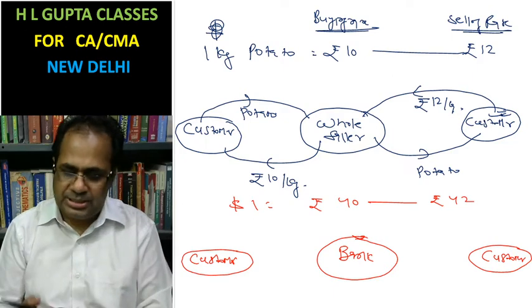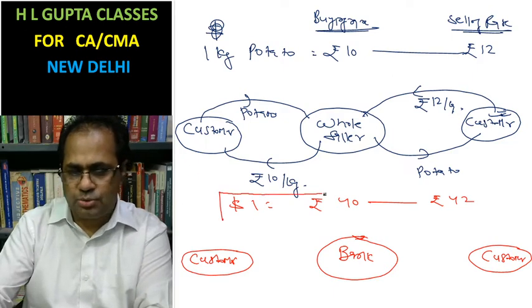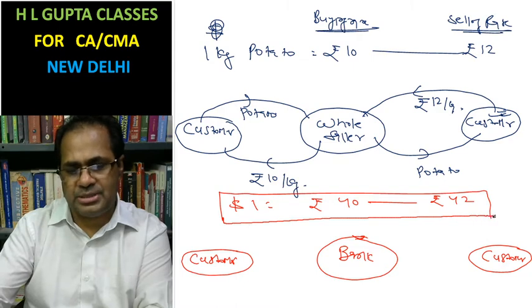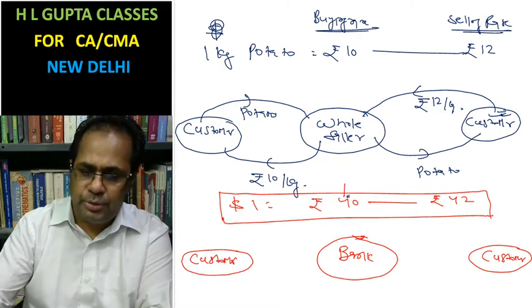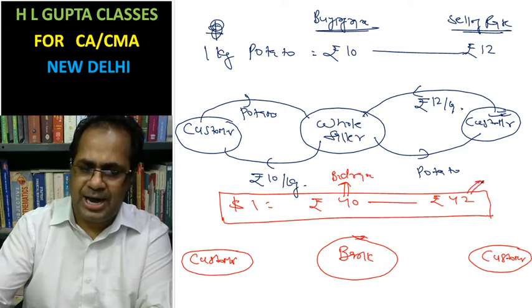And this quotation means the bank has quoted this quotation. It means this bank is going to bid. This is the bid rate, and this is your ask rate.